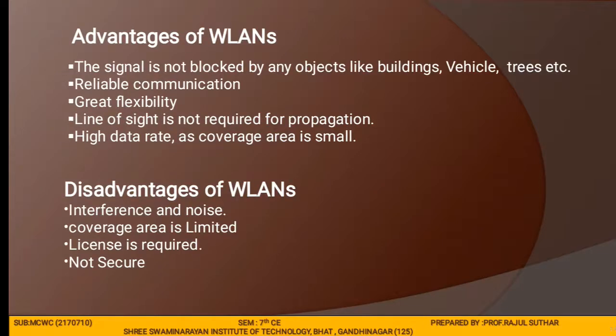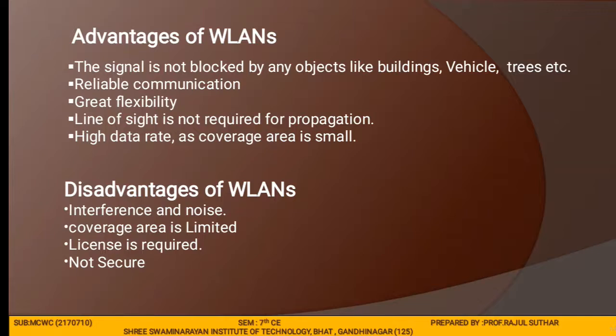Some of the advantages of wireless LAN: the signal is not blocked by any object like a building, vehicle or tree. It offers reliable communication and great flexibility. Line of sight is not required for propagation, so we do not require straight line transmission. High data rate as the coverage area is small.